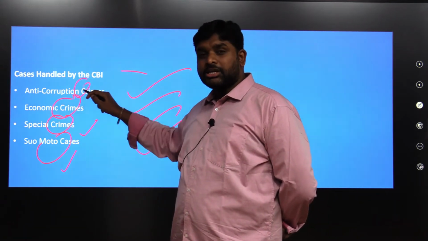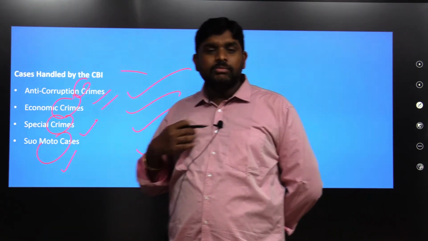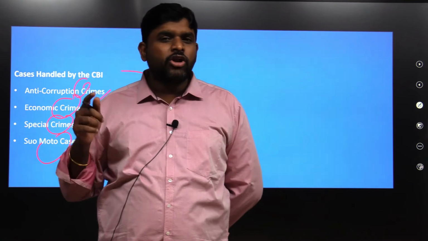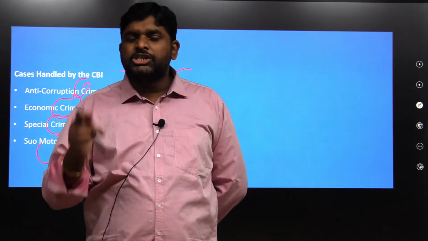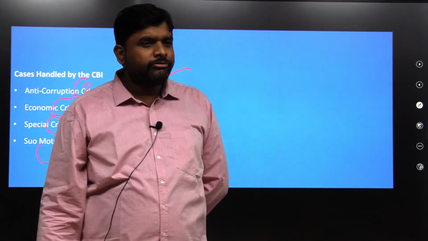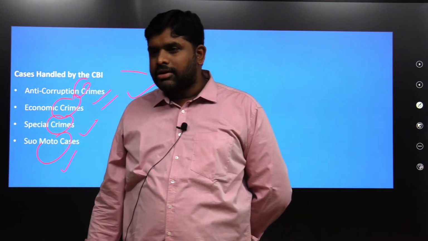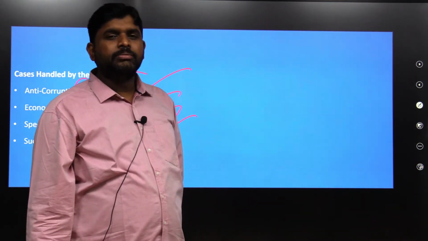Economic crimes, anti-corruption crimes should be approved by the central government. So what? They themselves cannot take the case, they themselves cannot go into the investigation. They can take the case, but investigation they have to do only with the prior permission of the central government. This is the story of the caged parrot with master's voice.